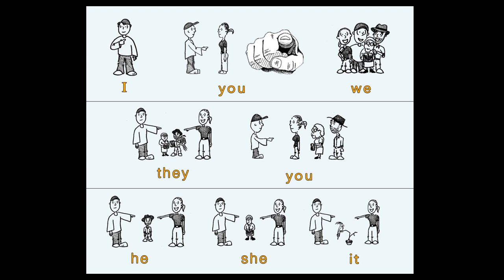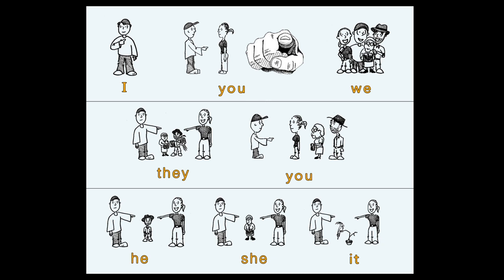And when you are pointing at a group of people, it is they. Maybe more than one is a plural, right? And then you is the second person. For both singular and plural, we use the same word you.